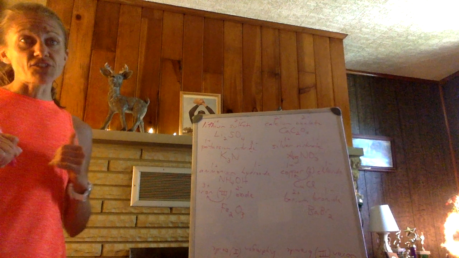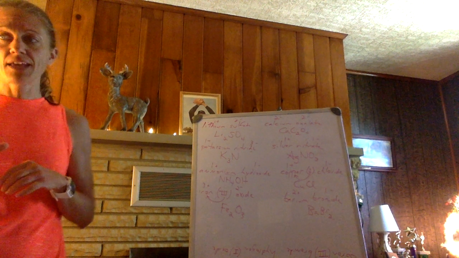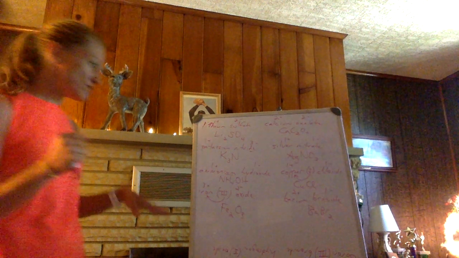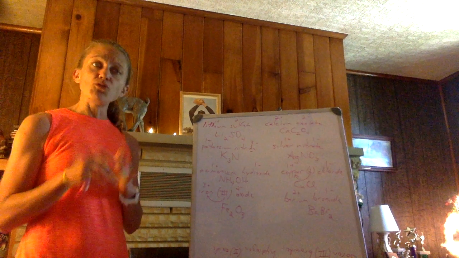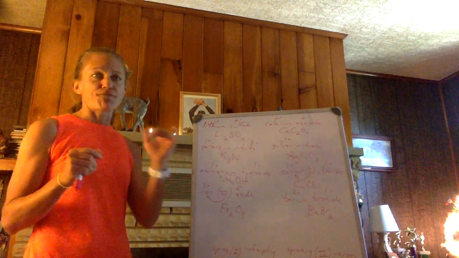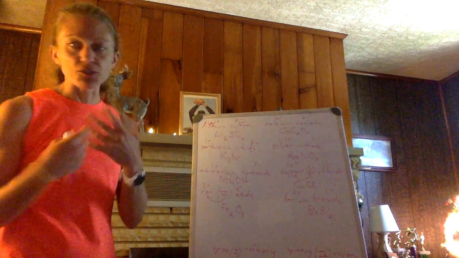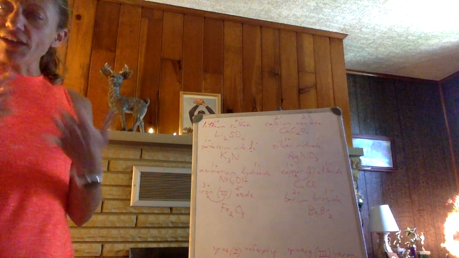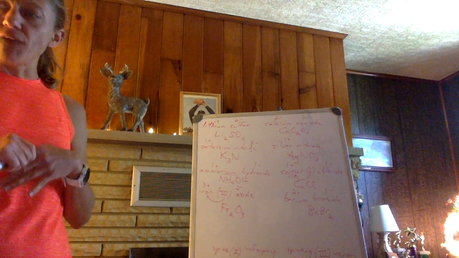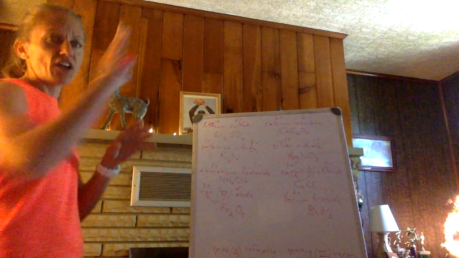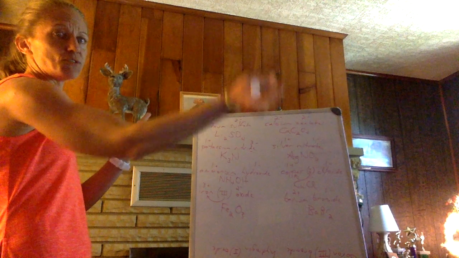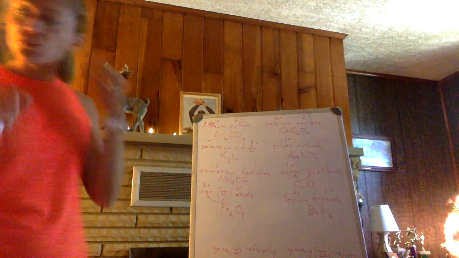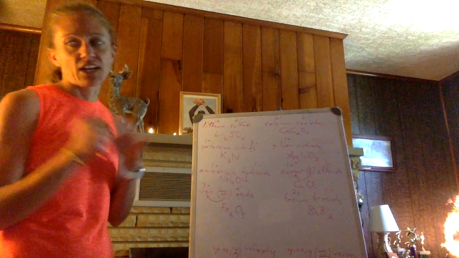If I'm using the stock system, I use a Roman numeral to do the same thing. Basically, you uncross your charges. Like we were doing with your cations, here with iron 3 oxide, the Roman numeral tells me the apparent charge of the first thing. So it's the Roman numeral that's given. If you look at the example in your packet, N2O5, oxygen's in group 16 or 6A and has a charge of -2. You look up the charge of the element to the right, and you use it to figure out the charge of the element to the left. Same idea as what we were doing here. So you would be nitrogen 5 oxide for that one.